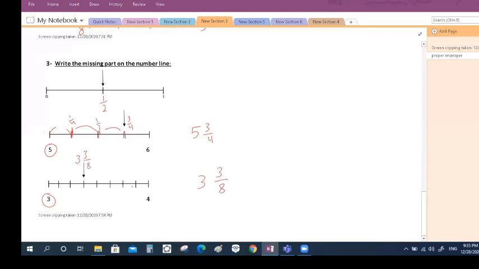Because here you divided the chocolate into 8 parts. But if you divide the chocolate into 10 parts, each part will be 1 over 10. If you divide the chocolate into 5 parts, each part will represent 1 over 5.